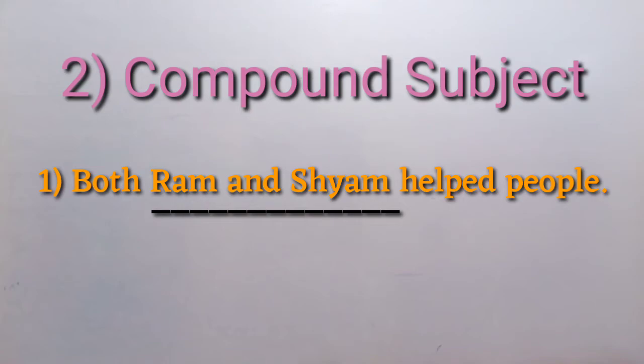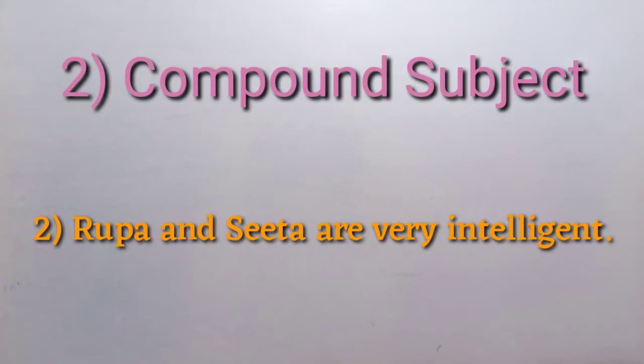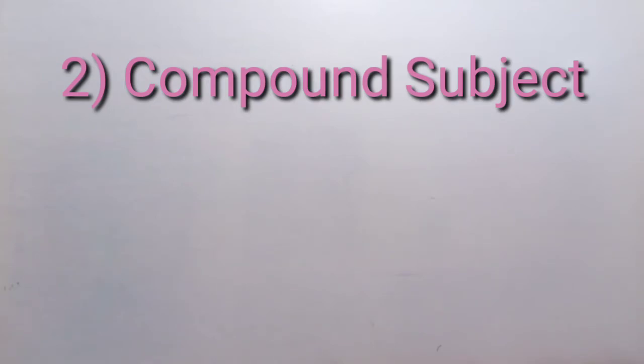It is the subject of the verb helped. Second example, Rupa and Sita are very intelligent. Now, Rupa and Sita, this is called a compound subject and that is the subject of the verb are.